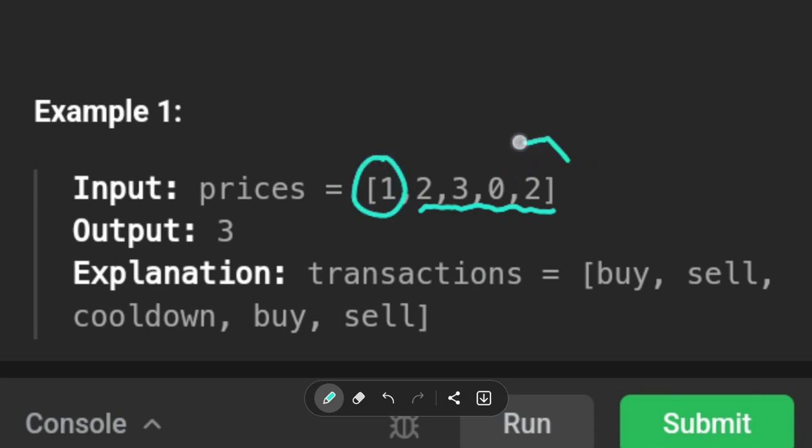I mean, right? So let's see how we do this. It's a little bit tricky because if we add this, then what do we do here? Do we buy? Do we sell? So if we sell here, then we can add a profit. If we buy here, then we remove. This is the trick.